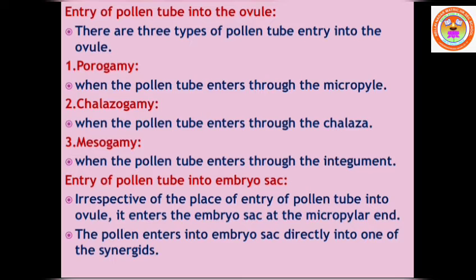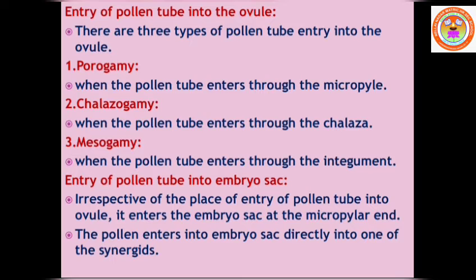Irrespective of the place of entry of a pollen tube into the ovule, it enters into the embryo sac at the micropylar end, where the egg apparatus is situated.